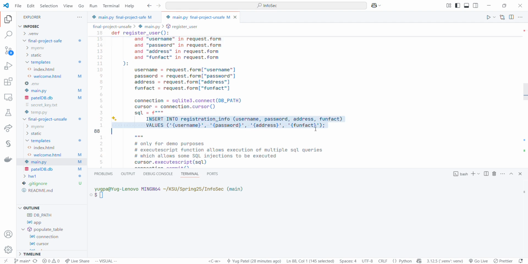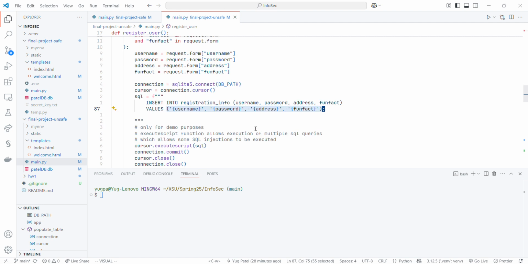which inserts the values. And as we can see here, this string interpolation is the unsafe way that we are attempting, which allows a SQL injection to pass. And then we have this execute script function, which allows multiple SQL injections to be executed within one go, which is also vulnerable to SQL injection, since we know that SQL injections bypass the valid SQL query and execute a malicious SQL query afterwards.